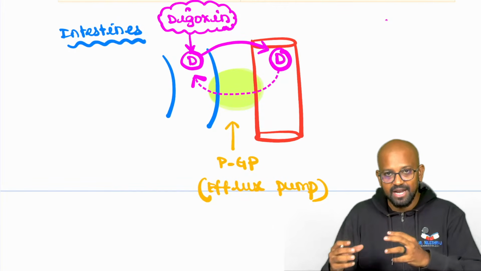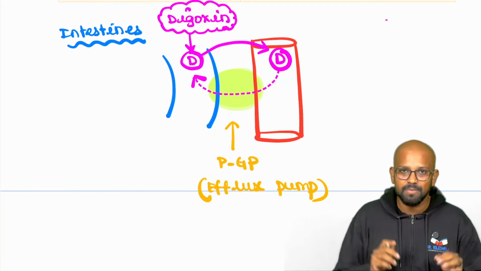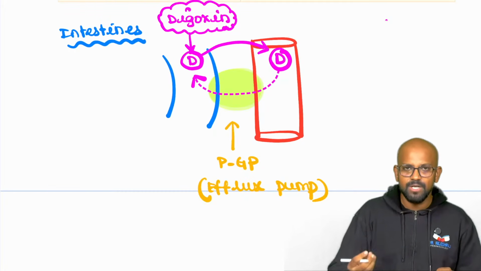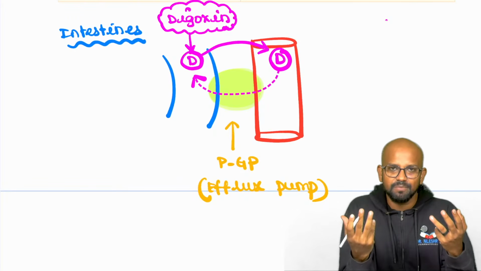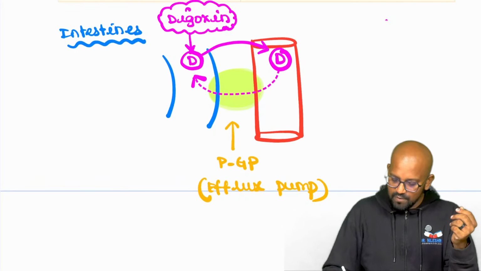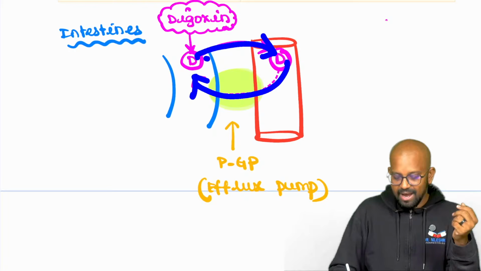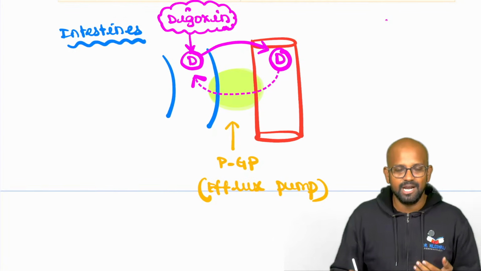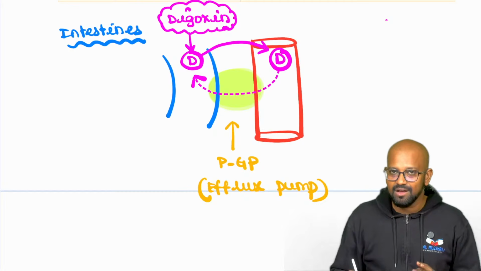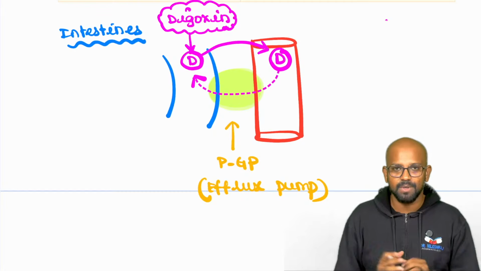Digoxin, which has gained entry into the blood, will be thrown back into the intestines. This is an efflux pump. So what happens? The patient will be taking digoxin, but the digoxin response will not be seen. Why? Because none of the digoxin is being taken care of. It is gaining entry into the blood, but all of the digoxin is thrown back into the intestines and excreted out via intestinal motility. That's the reason why these molecules are named efflux pumps.